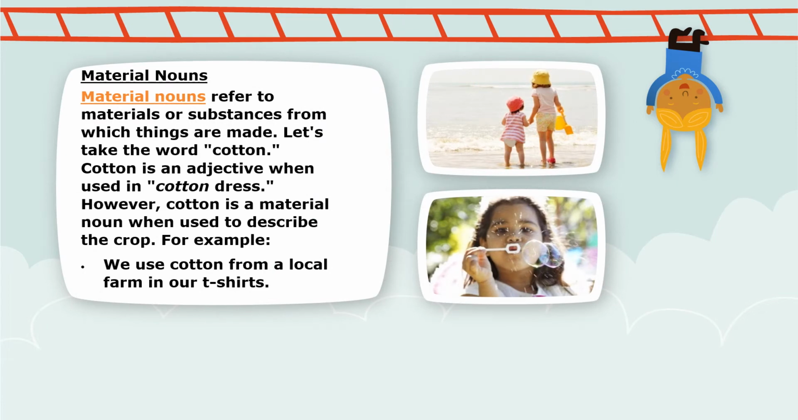Now material nouns. What are material nouns? They refer to materials or substances from which things are made. For example, wood. This table is made of wood. Another example is cotton. Cotton is an adjective when used in cotton dress. However, cotton is a material noun when used to describe the crop. For example, we use cotton from a local farm in our t-shirts. Another example I can give you is gold. I have a ring made up of gold. So here gold is material noun.